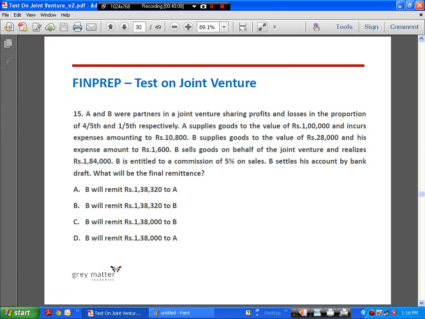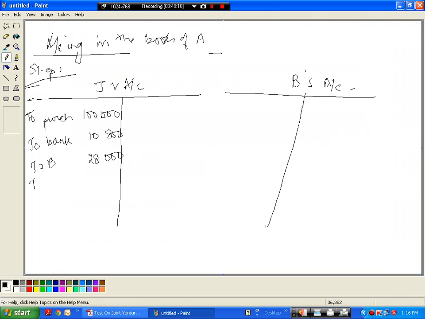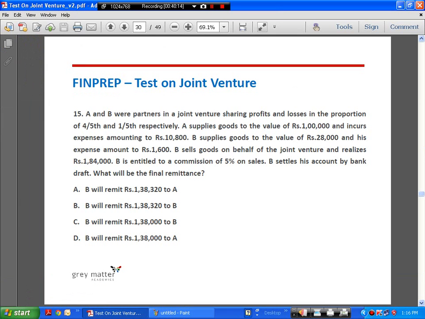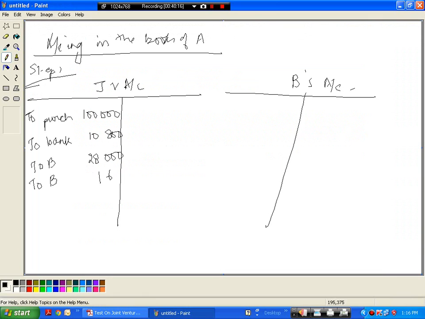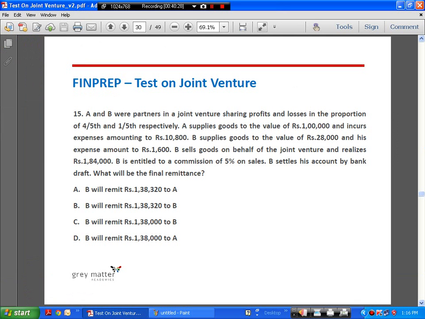And B has also incurred some expenses, so again to B, 1,600. So now go to B's account and credit him, let's say JV account, we will total it up and say 29,600.